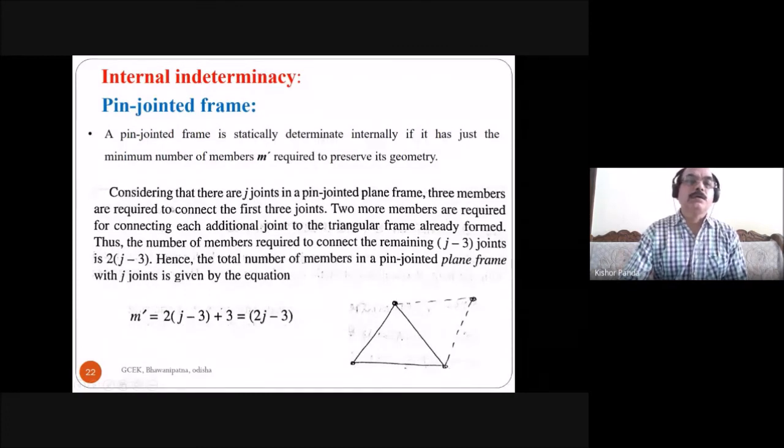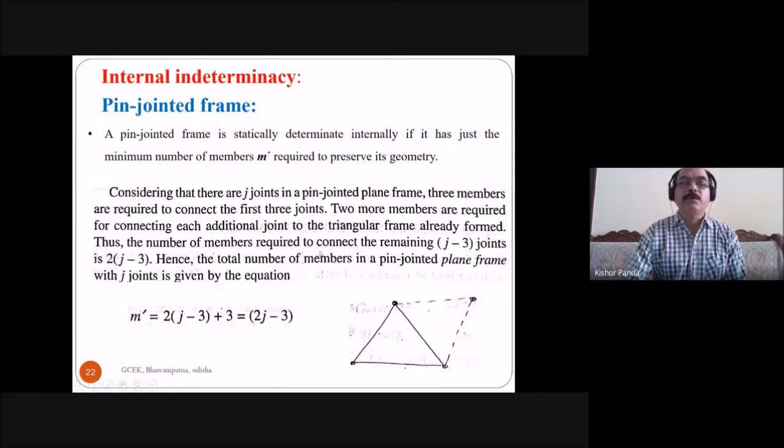So here you see, considering that there are J joints in a pin jointed plane frame, three members are required to connect the first three joints. Then two more members are required for connecting each additional joint. For each additional joint, two more members are required to the triangular frame already formed.